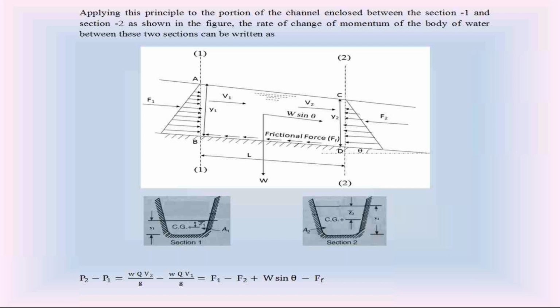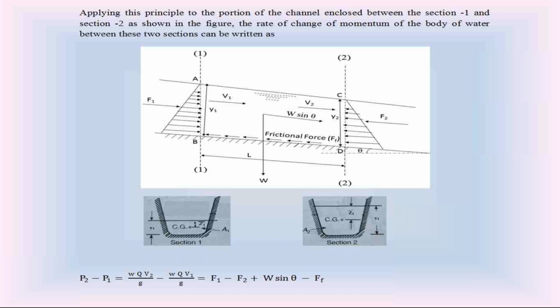This section 1 is a vertical plane of depth y1. This is the hydrostatic pressure distribution on that vertical plane. We can convert this hydrostatic pressure distribution into force F1, the hydrostatic force at section 1. This F1 is equal to W into A into X bar.